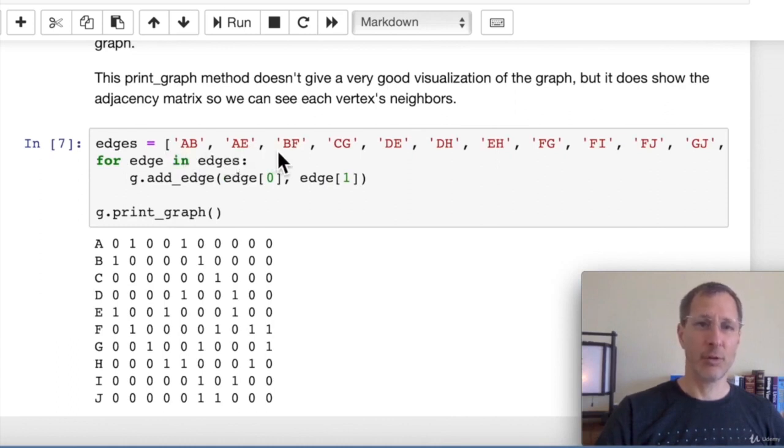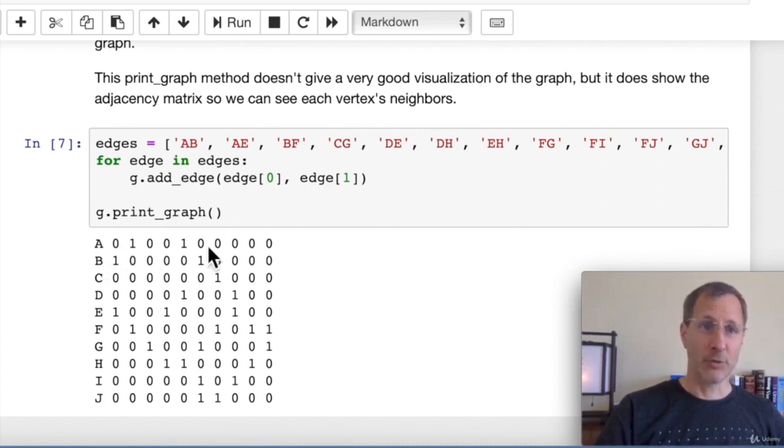And then to add an edge, I created a list of edges here. This is the same list we used in the other test code. For edge in edges, in other words, we're iterating through those edges. We add each edge one at a time. We pass into the add edge method 2 parameters. In this case, it would be the A and the B. So we're getting the left character and the right character. We're passing those in as the arguments. And then when we print out the graph, we see what this looks like.